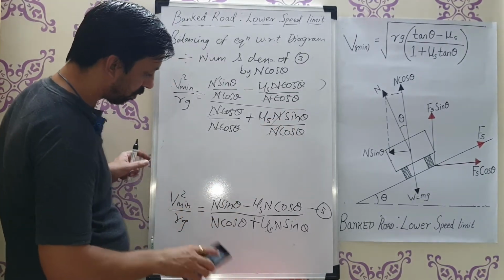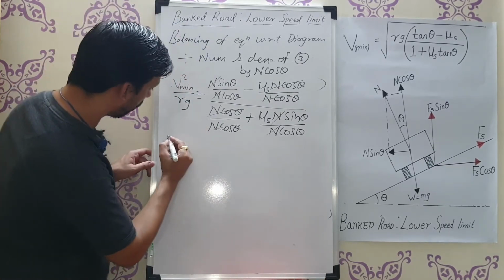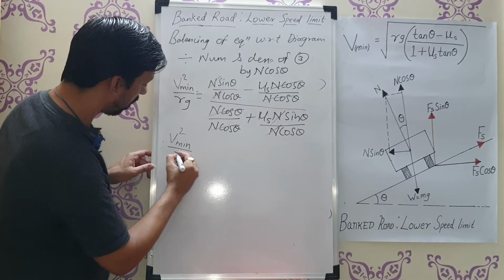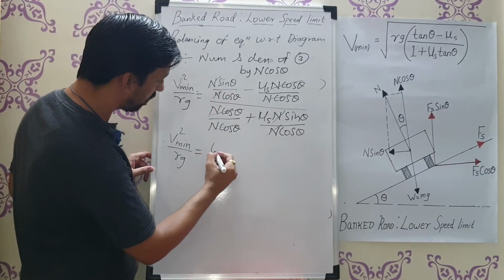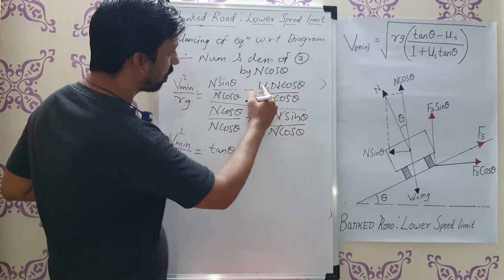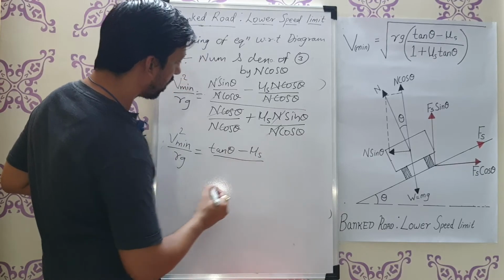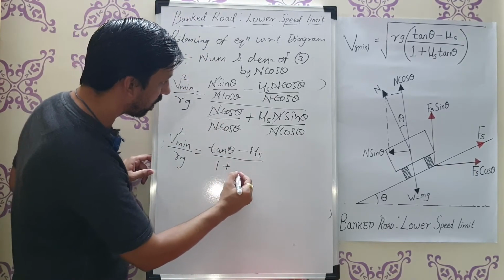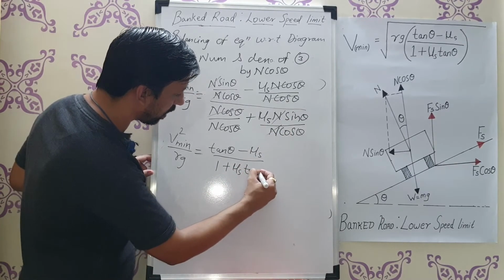Now see what things will remain. v square minimum upon Rg is equal to sin theta upon cos theta, which is tan theta, minus mu s, divided by n cos theta upon n cos theta, which is 1, plus mu s again sin theta upon cos theta, which is tan theta.